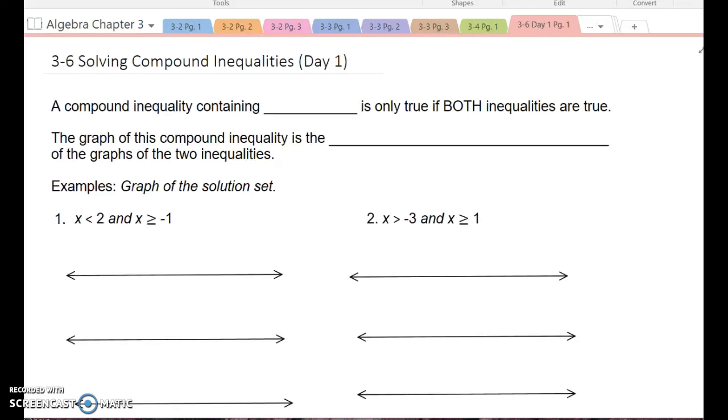Hello and welcome to lesson 3-6, Solving Compound Inequalities, day 1. That's right, my friends. There is enough information packed into this lesson that we are dividing it into 2 days.